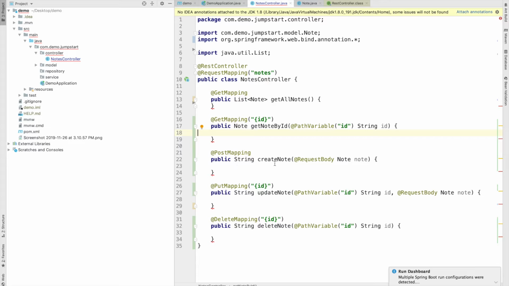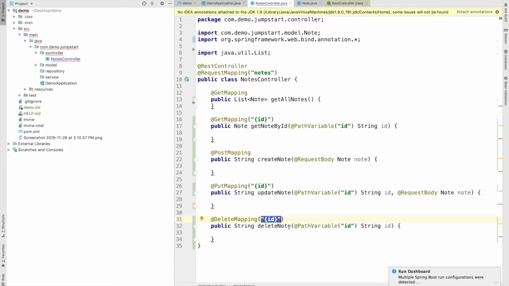And for post mapping I am using the RequestBody annotation, and in request body you can take input as JSON. So you will make a request with a JSON body. In put mapping I am also using the path variable ID, the ID of the node, and the node with updated values. We are using request body here. And for delete mapping I am again using a path variable which will retrieve the node with the given ID, and it will delete the node.